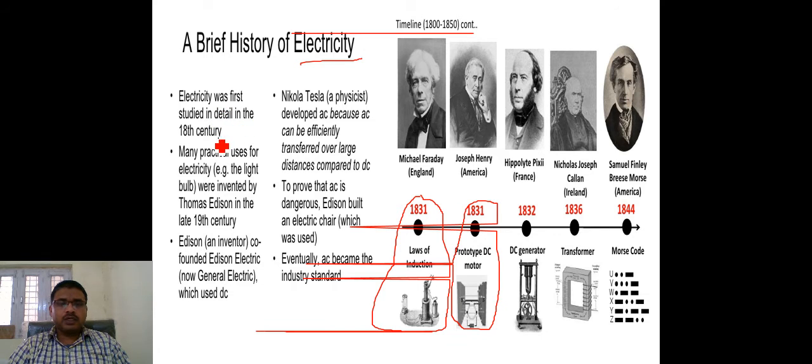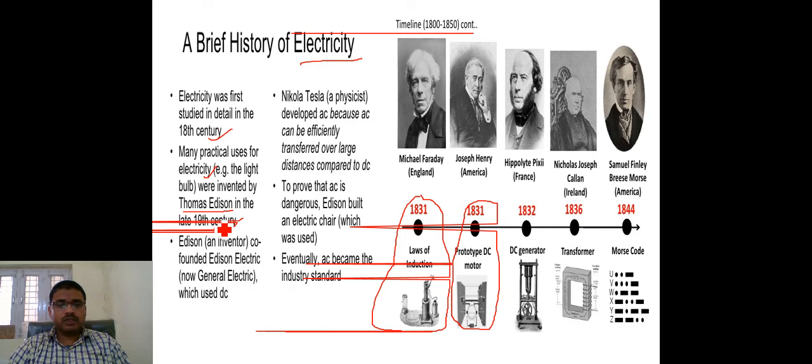Many practical uses for electricity, like the light bulb, were invented by Thomas Edison. Thomas Edison discovered the bulb in the 19th century. Electricity was discovered in the 18th century, but Edison invented the bulb in the 19th century.